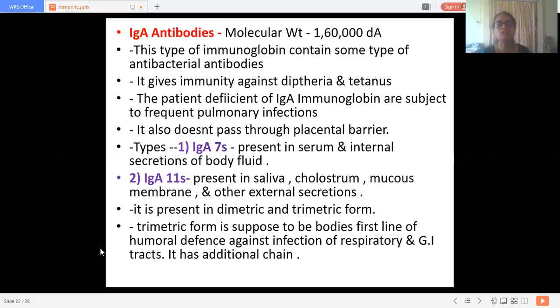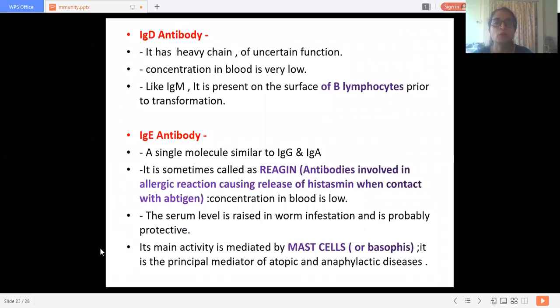Then the IgD type of antibody, immunoglobulin. It has a heavy chain of uncertain function. The concentration of IgD antibodies in the blood is very, very low. Like IgM, it is present on the surface of B lymphocytes prior to transformation.